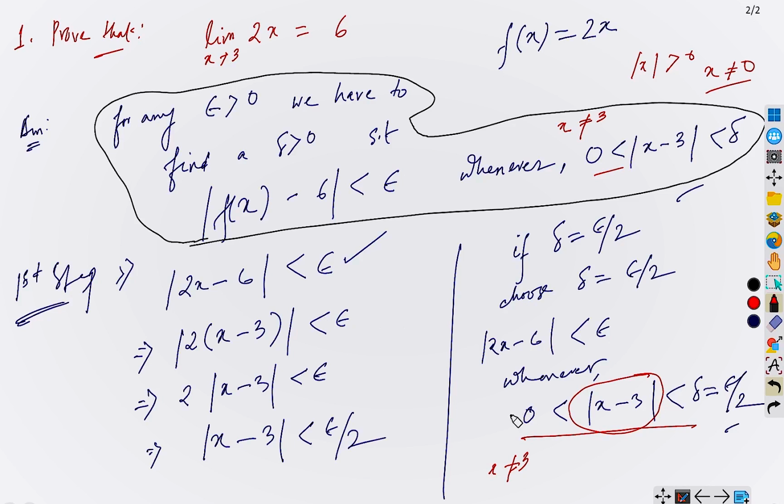Okay. So now I hope you have gotten some idea how to solve this kind of problem, right? I will do some more problems, so don't worry. I will share some more examples. Let's say you are given, from the basic definition, prove this, problem number 2. Prove that the limit as x tends to 5 of 10x plus 2 equals 52. So you have to prove this, okay?